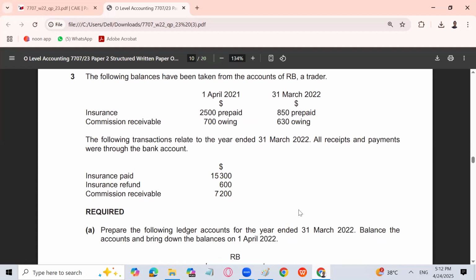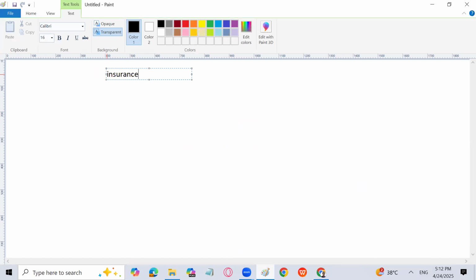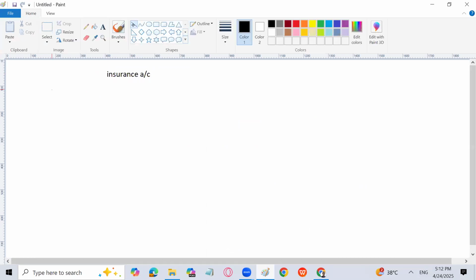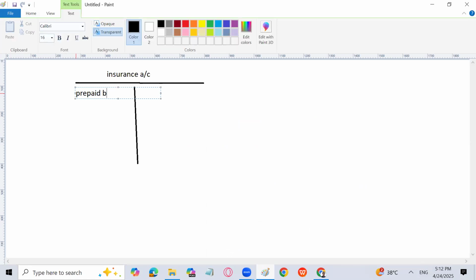Insurance account. I will prepare the insurance account, which is basically an expense account. And we know the format of the expense account, which we have already studied. Here comes prepaid brought down. Here comes prepaid carried down. Here is accrued brought down. Then here is accrued or owing, both things are the same. Accrued carried down. Then I will write the bank figure over here, which is insurance to bank. And we are going to write the profit and loss account figure over here like this.